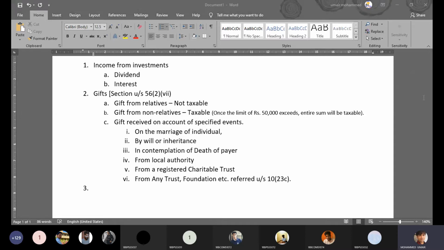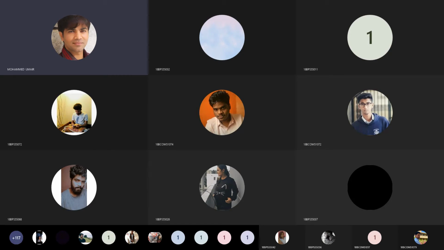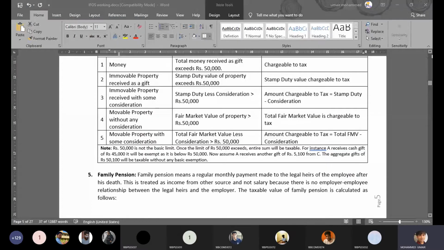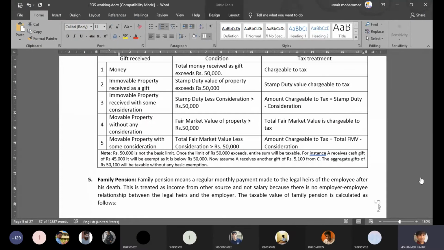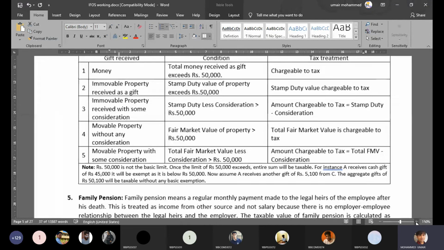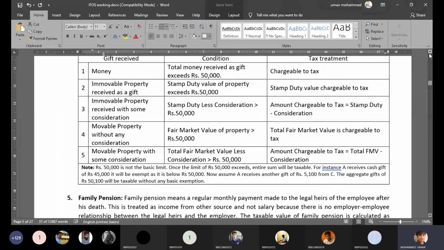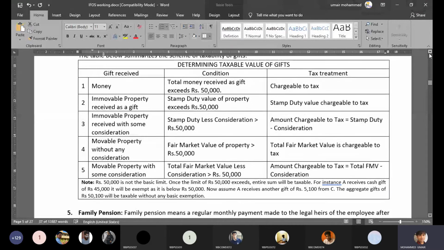So this is about gifts. We also have valuation of gifts. There's a topic called valuation of gifts, but that does not matter much, might not make any big difference. But anyway, I'll share the file with you and quickly explain how the gift needs to be valued. See, certain gifts, if they are non-monetary, then you should do an assessment of the worth of that gift. If somebody is giving you a cash gift, then there is no assessment required. You don't have to ascertain the value because the value is already in cash.